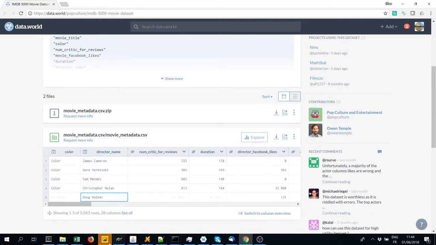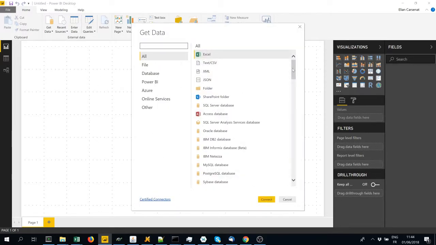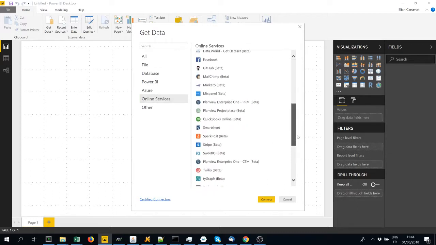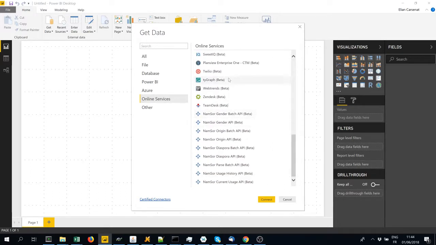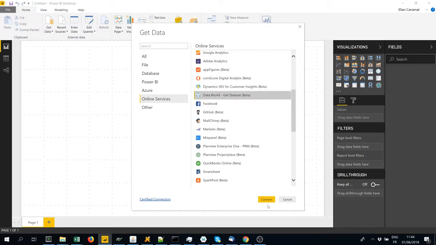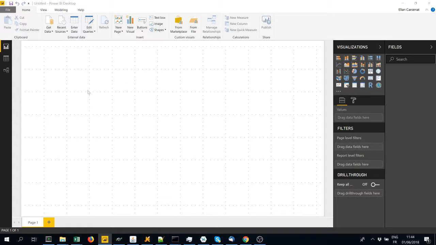So from Power BI, which is a free tool from Microsoft, you already have a connector to access data.world information. In online services, what we need to do is simply to connect to data.world and select which dataset we would like to analyze.